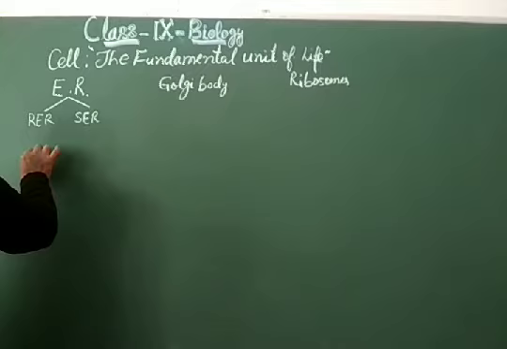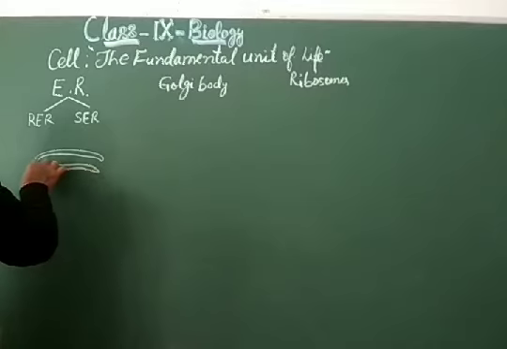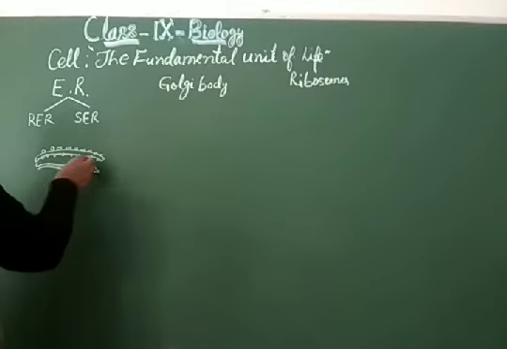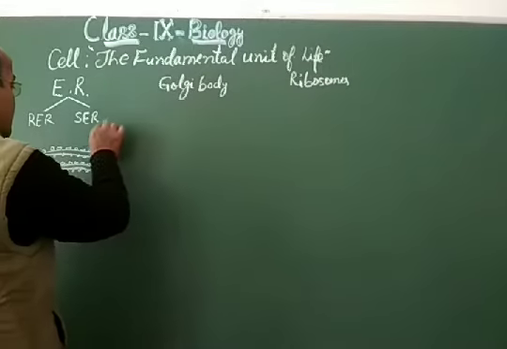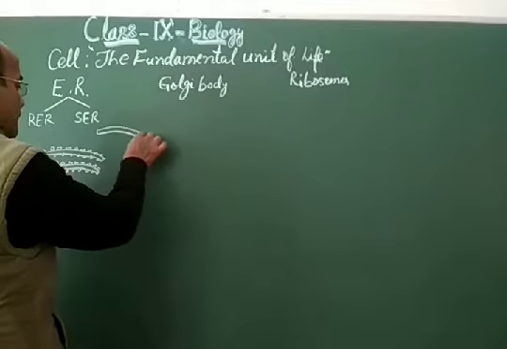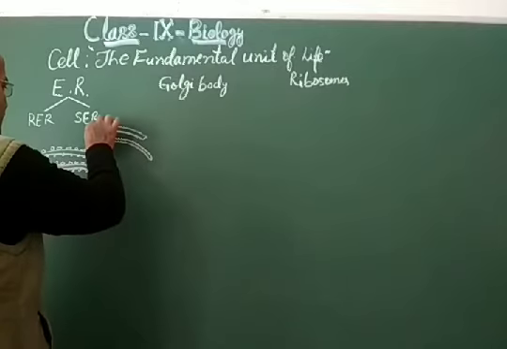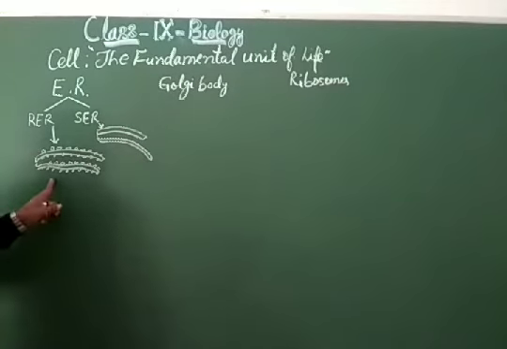RER means the rough endoplasmic reticulum, having this kind of structure, where ribosomes are present on the surface of the endoplasmic reticulum. So it facilitates transportation from cytoplasm to the nucleoplasm, from cell to the nucleus. SER means the structures which do not have ribosomes. So this is SER, this is RER, and SER.